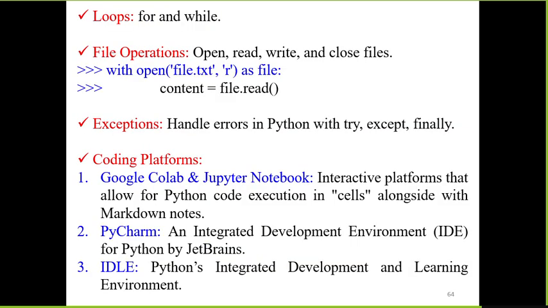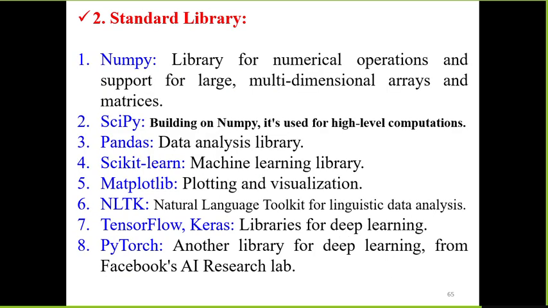Then file operations like open, read, write and close files. With open, you can open file.txt in read mode as a file, then content equals file.read, and you can read the file. Exceptions handle errors in Python with try, except and finally. Coding platforms include Google Colab, Jupyter Notebook, PyCharm, IDLE, etc.